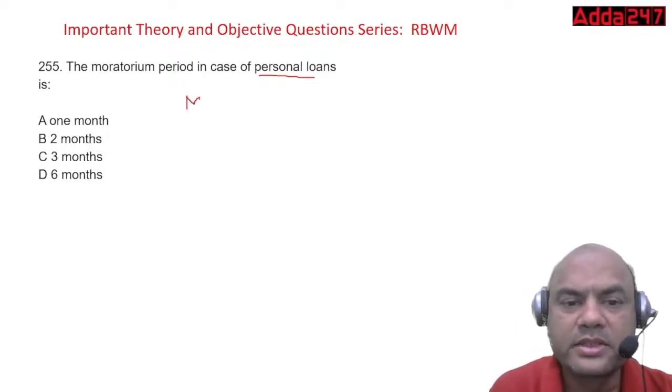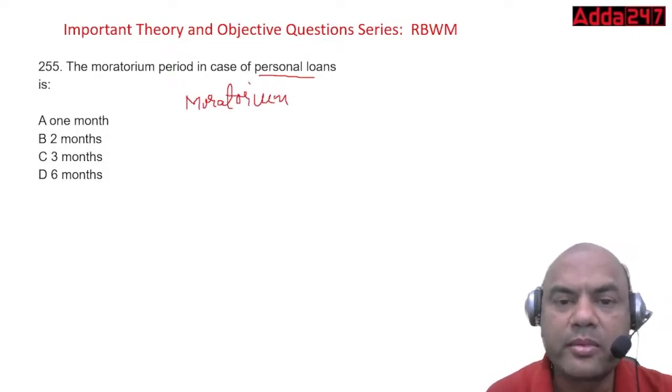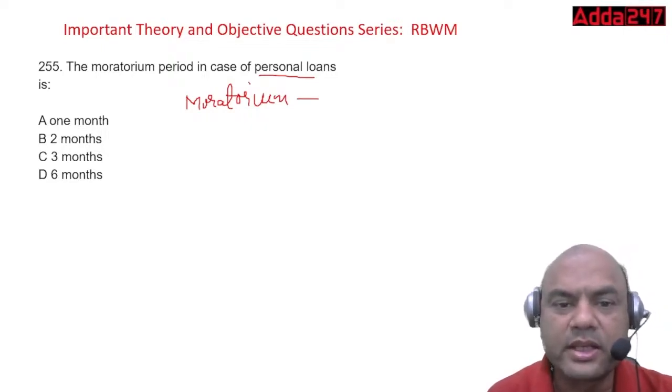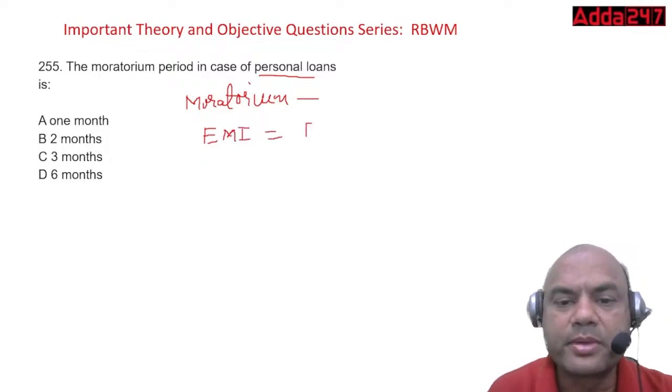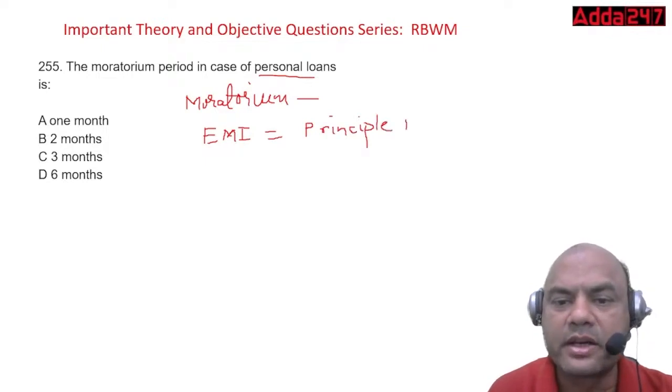Moratorium period means, again, I have taken it earlier also. In general loans, what do we pay? The general EMI. Let me clarify in mathematical format. EMI means principal plus interest.